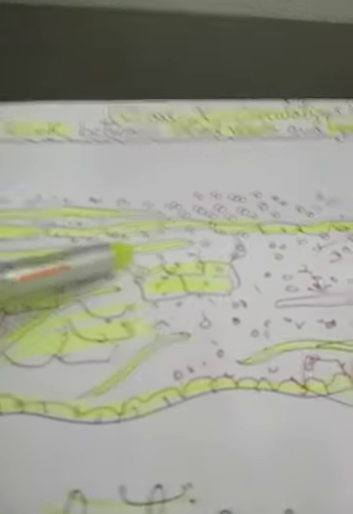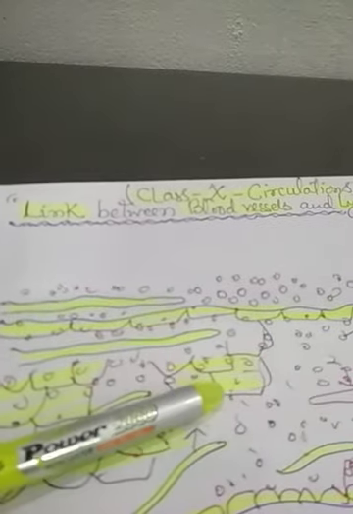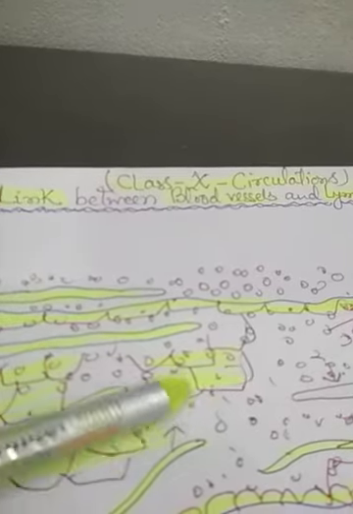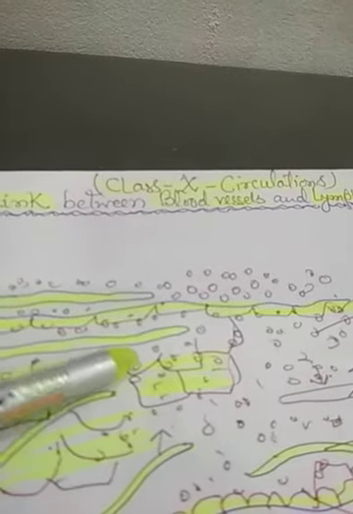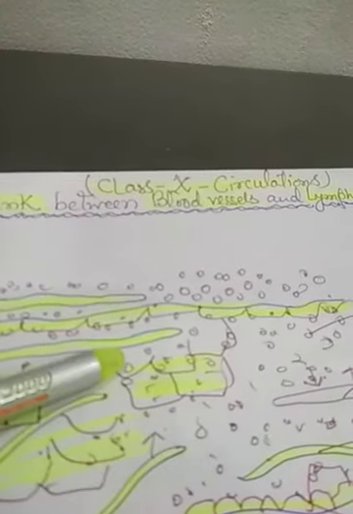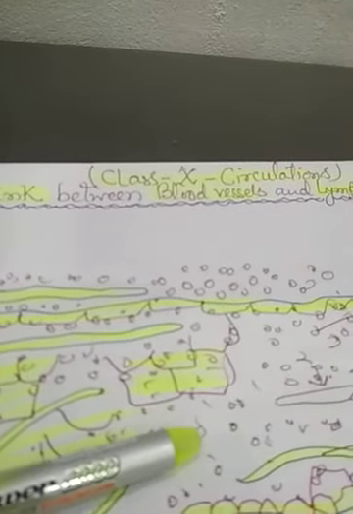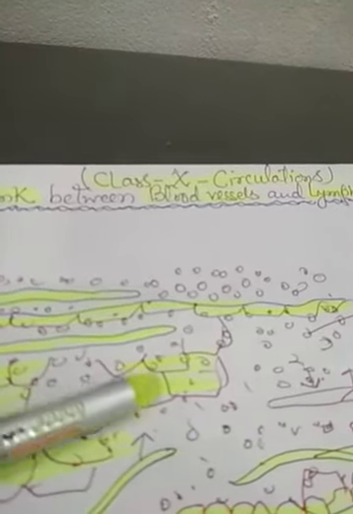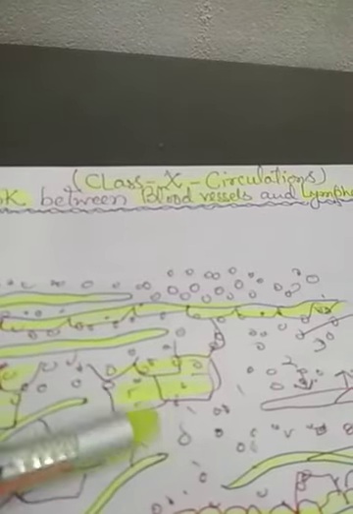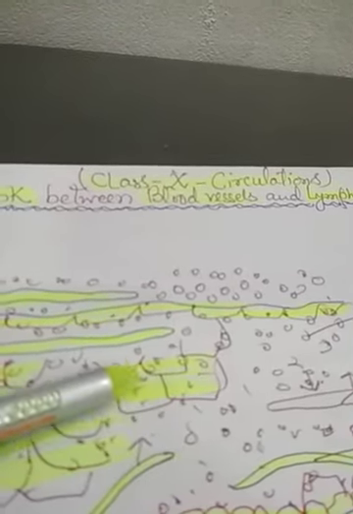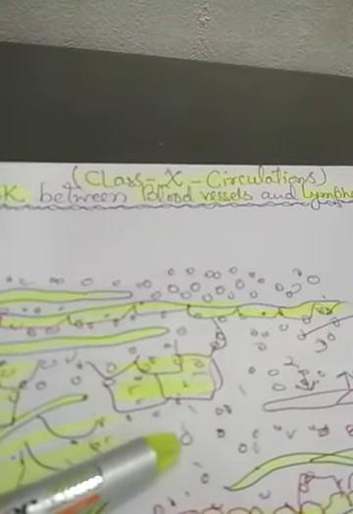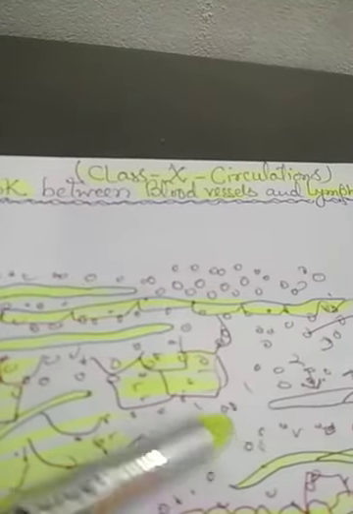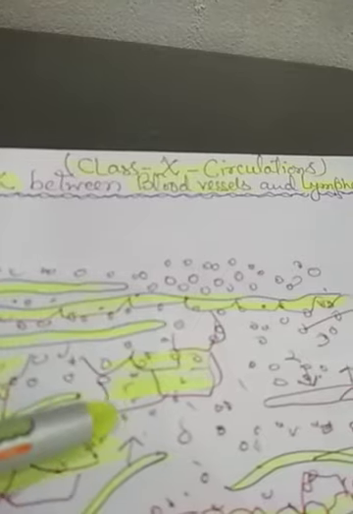My dear students, the topic of transportation has been concluded with this movement of the tissue fluid. The topic of transportation consisted of the transportation of fluid inside the plant body, active transport, passive transport, the transportation of blood and essential substances inside the blood vessels in humans through the blood vascular system, the blood flow inside the heart and blood vessels, blood pressure, and double circulation between the lungs and heart.